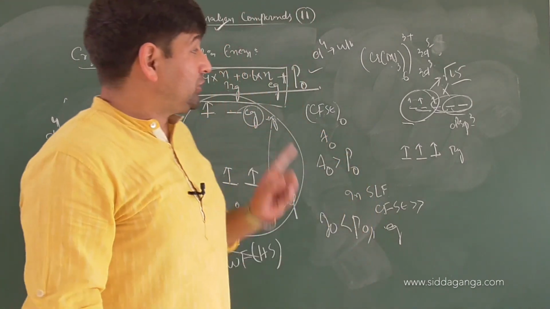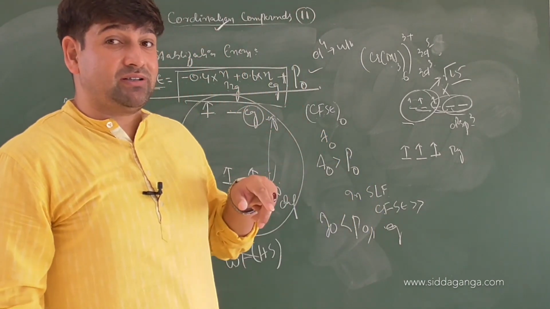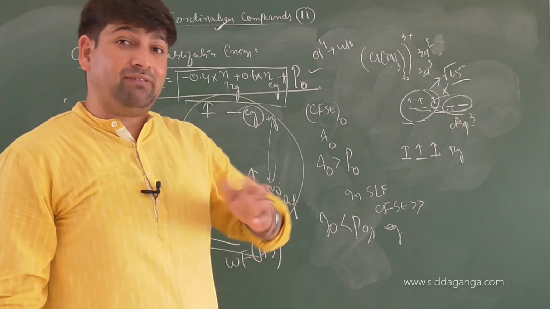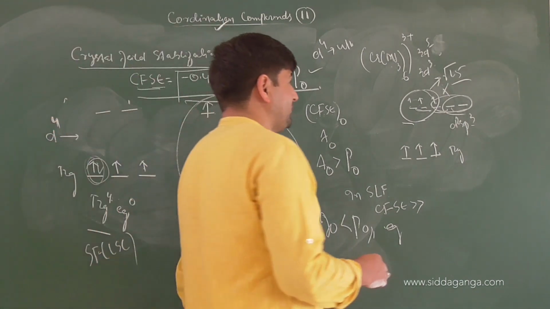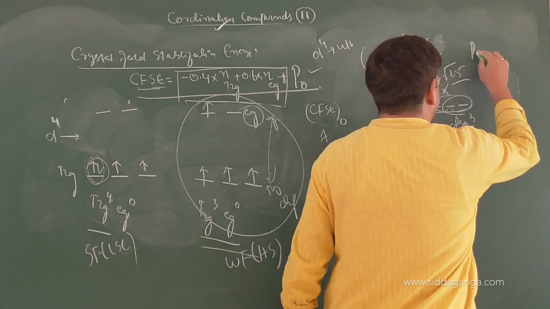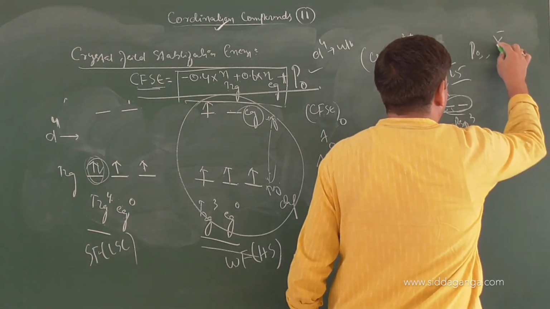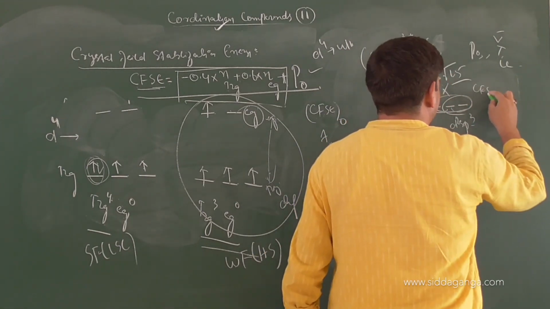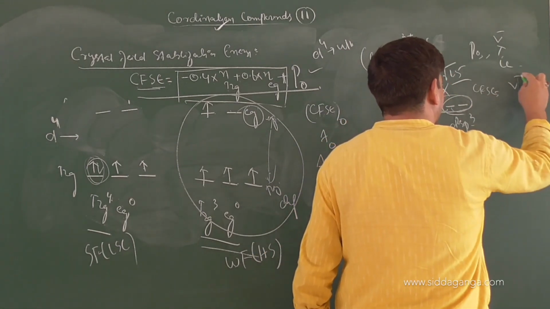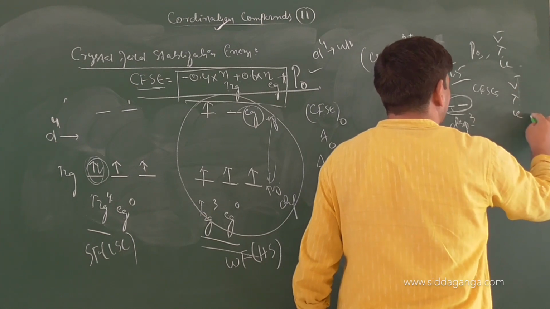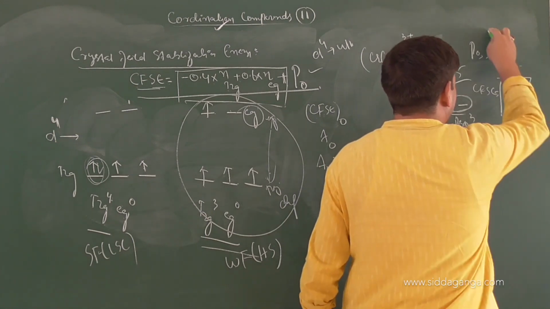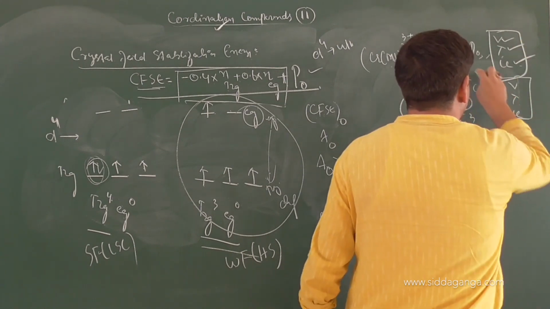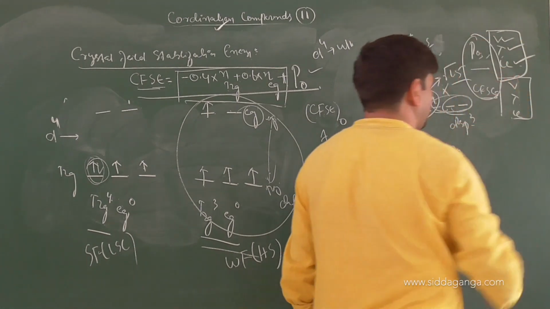Keep it in mind. The questions will be given in terms of wave numbers. When wave number is more, frequency will be more, wavelength will be less. So you have to see when the pairing energy will be given, it can be given in terms of wave number or wavelength or frequency. When CFSE will be given, it will also be given in terms of wave number or wavelength or frequency. You need to make sure of the values, whether it is wave number or wavelength or frequency. According to that, you can see which of the two is greater.